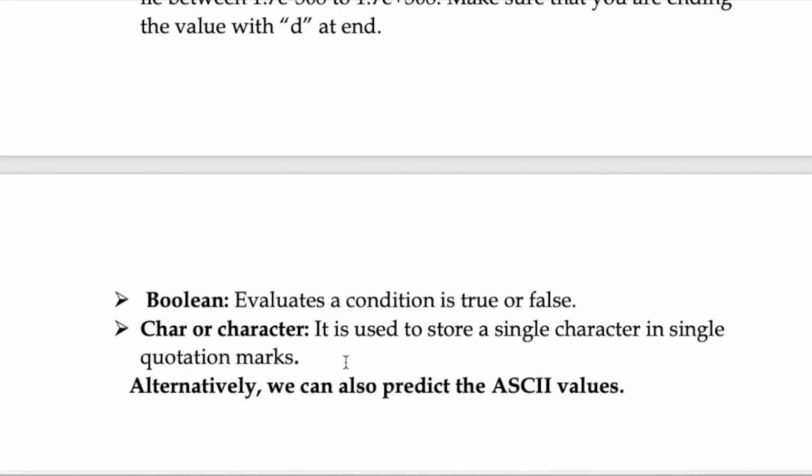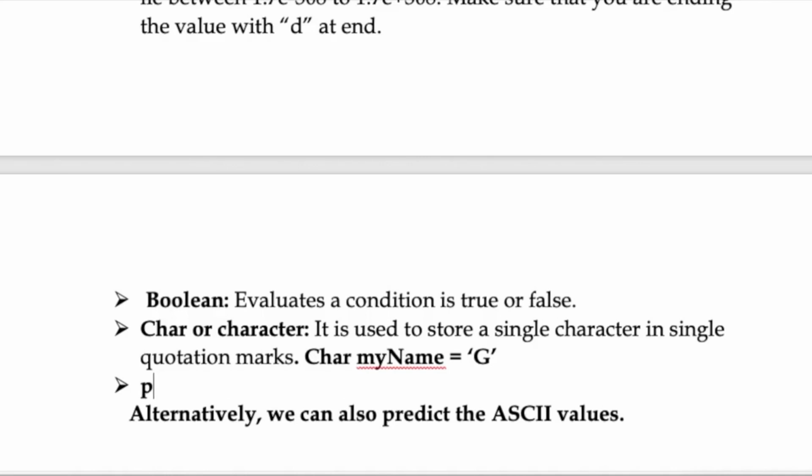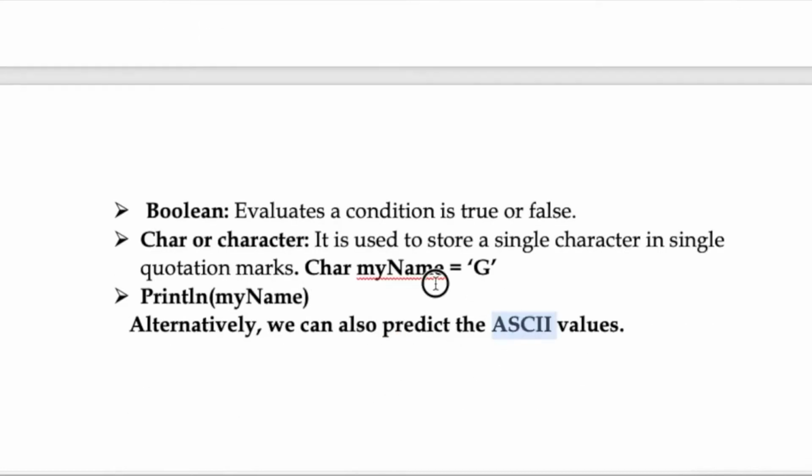As we know from C, we have also created an ASCII value program and just printed out our desirable numbers to be 85, 84 or something. So char name equals G. Here we are going to get the value in the println as my name, so this will print out UG. You can also alternatively predict the ASCII values as I have said now.